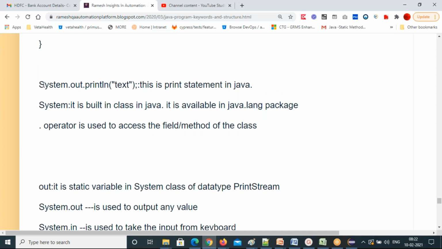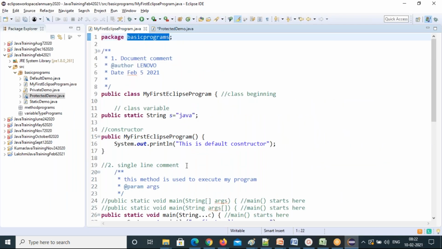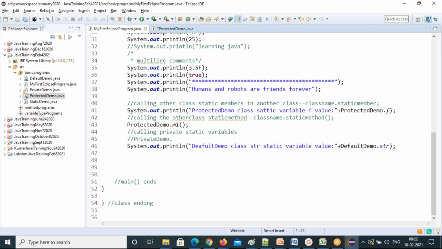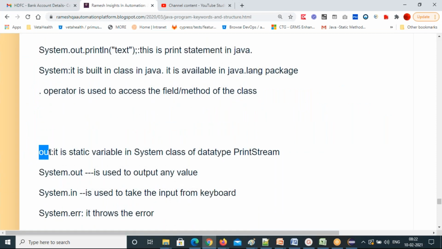That's why you're calling System dot. System is in the java.lang package, and you are calling it in your own package. How is it possible? That's why class name dot out variable. Out is a static final variable in the System class. So what is out? Out is a static final variable in the System class.